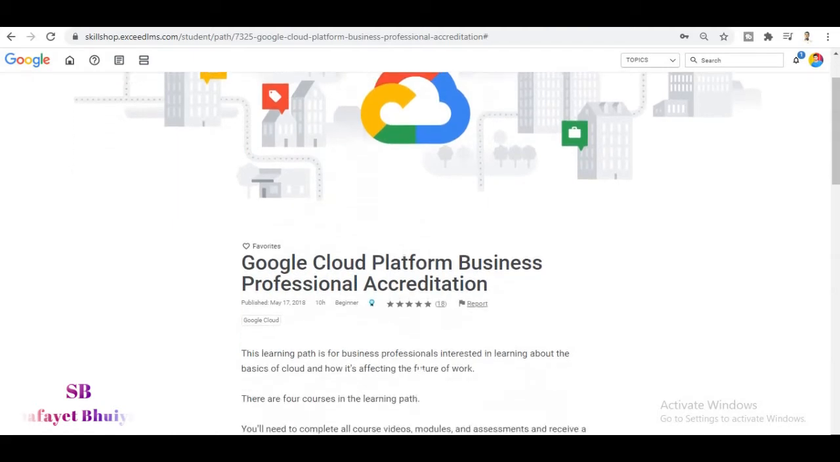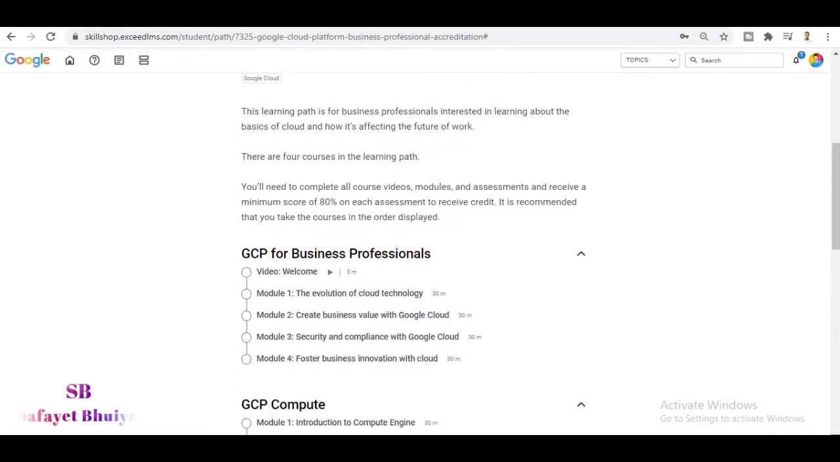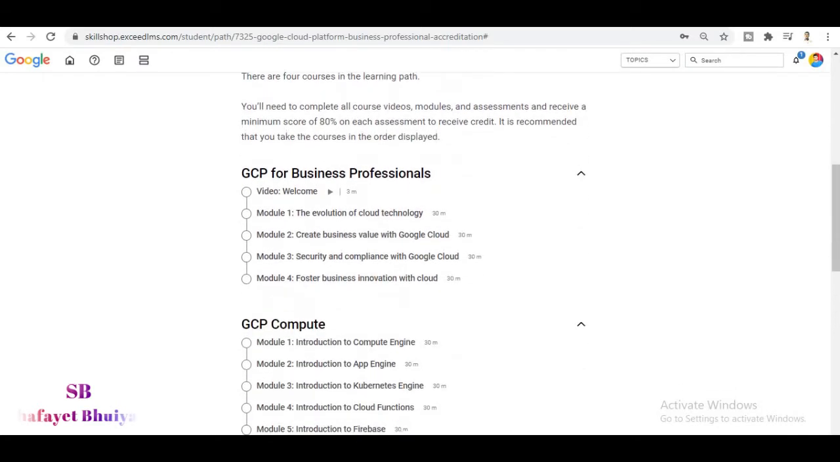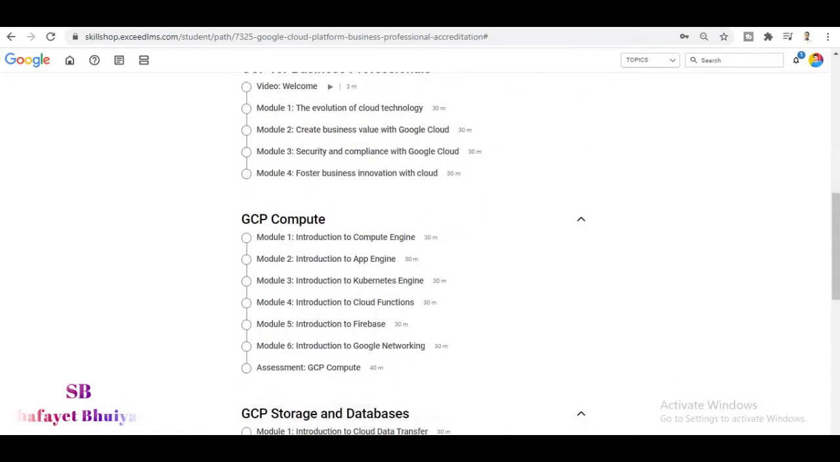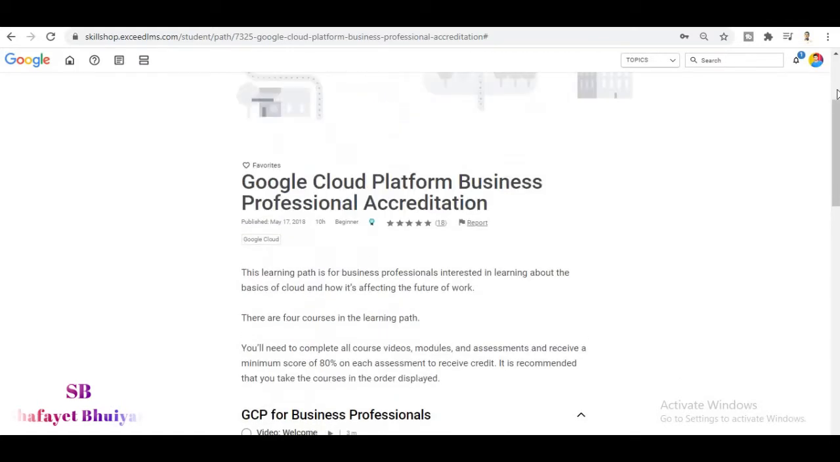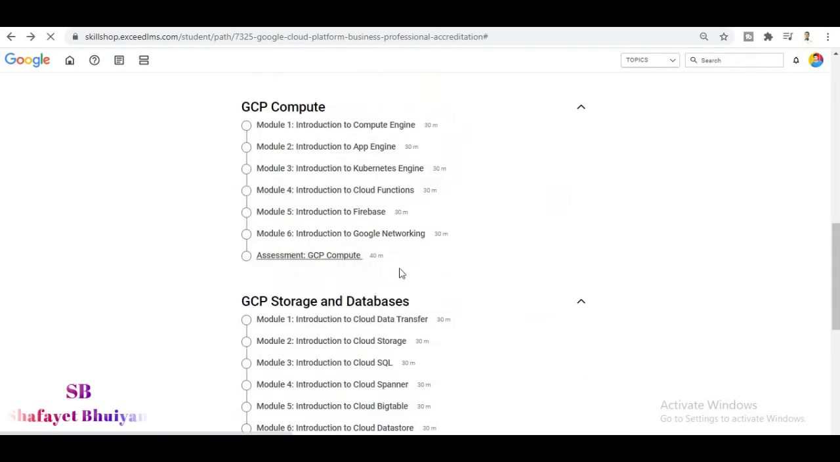After that, there is one more thing we need to learn. We have to complete all the resources, all modules, and all assessments to get our certificate. And we also have to score 80% or more on the assessments. Now I am going for the first assessment, Assessment 1, GCP Compute.